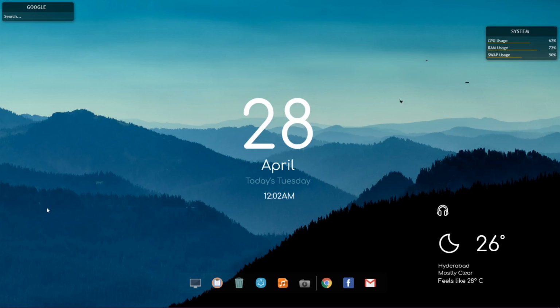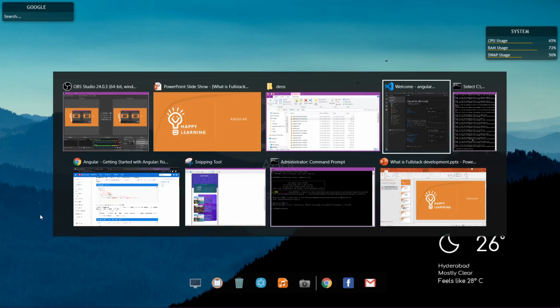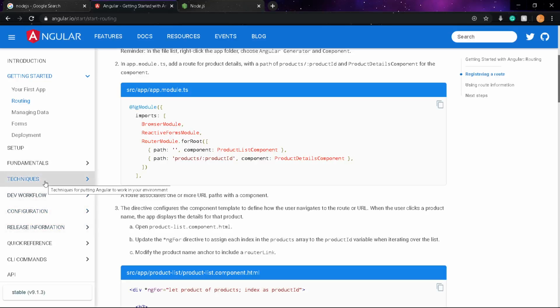What is the advantage of Angular and how important is it? So let me tell you why. Angular is a framework. I'll refer you to the official website of Angular.